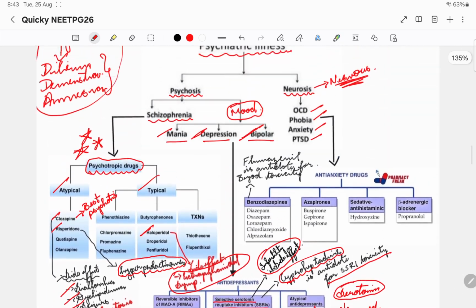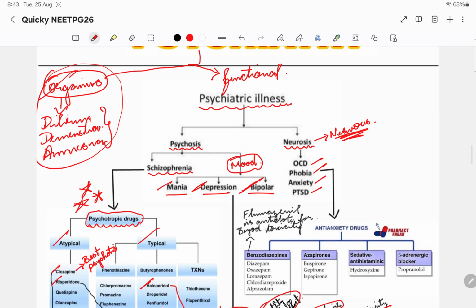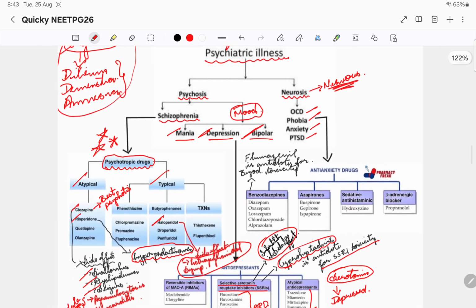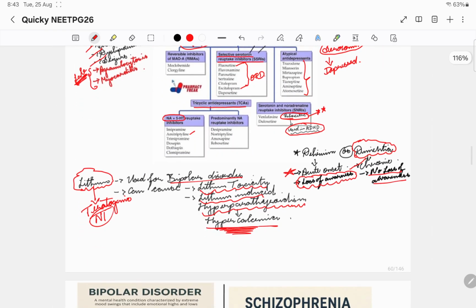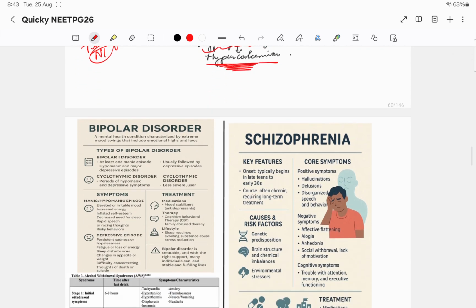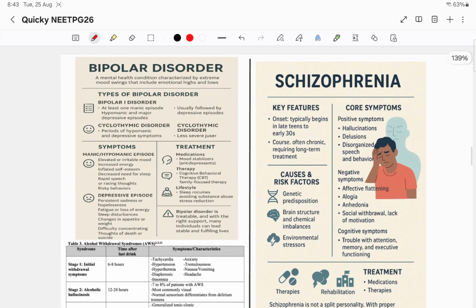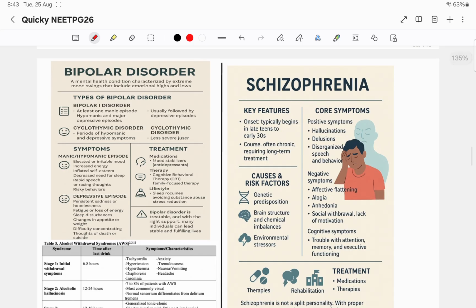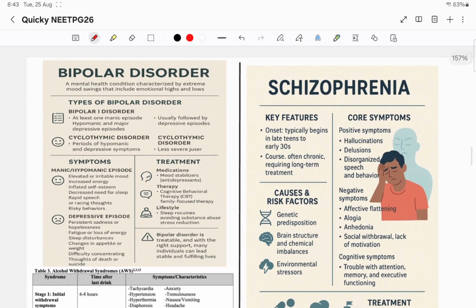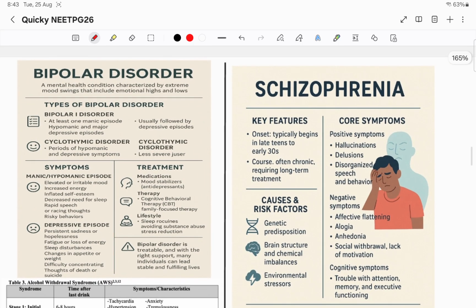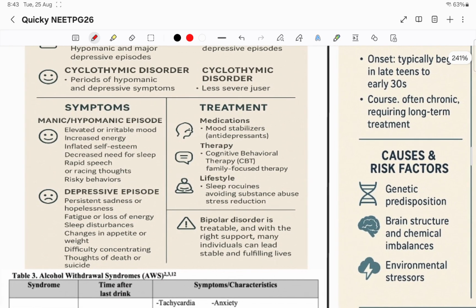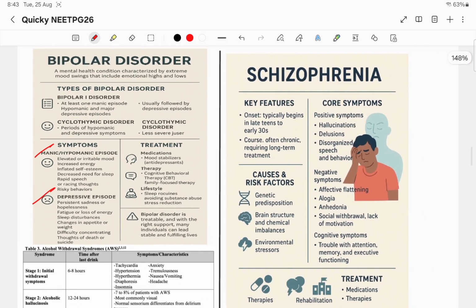Now the organic disorders are done. Now let us go on to the functional disorders one by one. The important ones only we'll be discussing. With respect to mood disorders, it is the bipolar disorders we are supposed to know. I told you, right, it is going to be both manic and depressive disorders. So manic or hypomanic and the depressive episodes will be there. The mainstay of treatment will be lithium therapy. So that is the thing with respect to bipolar disorder.